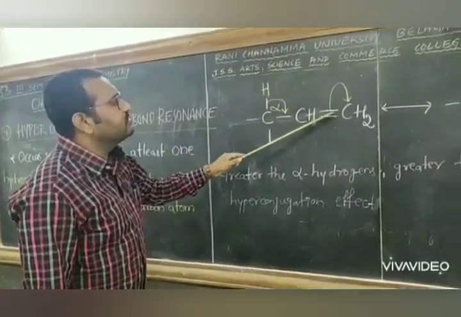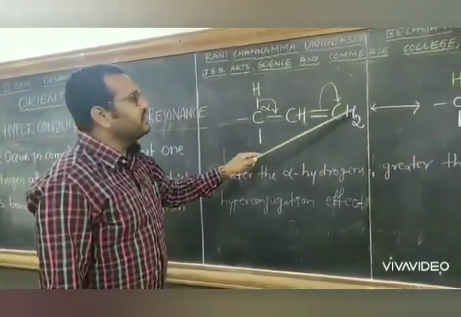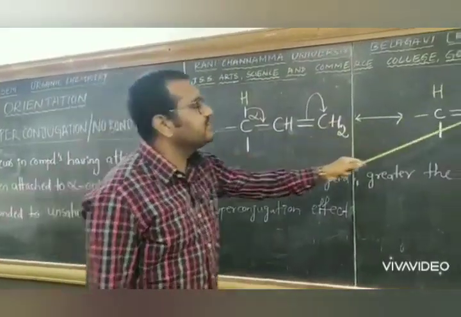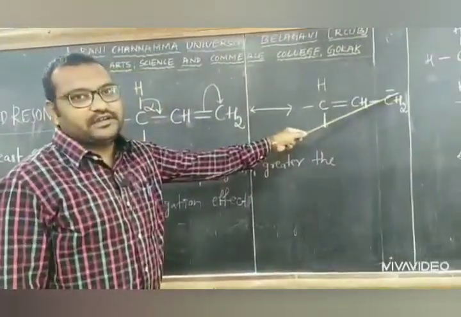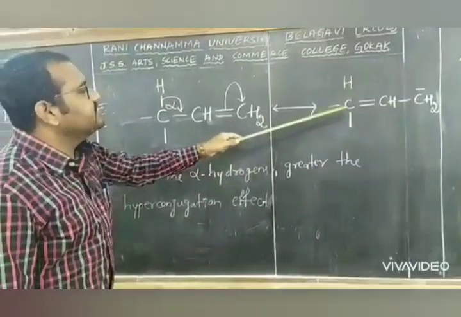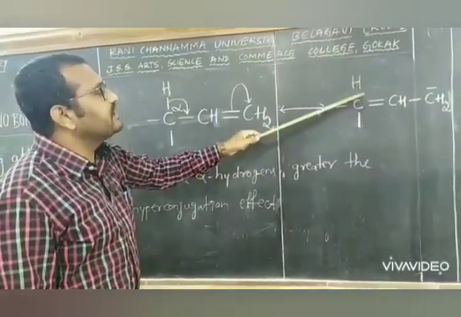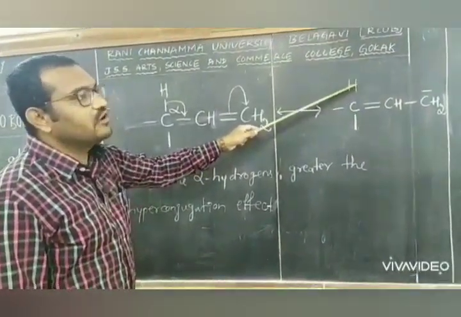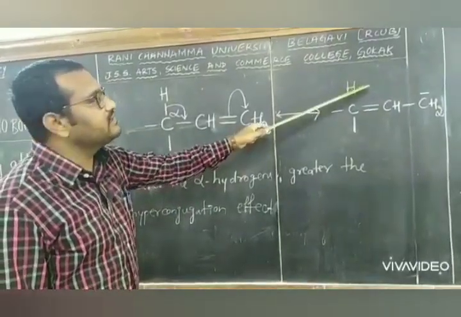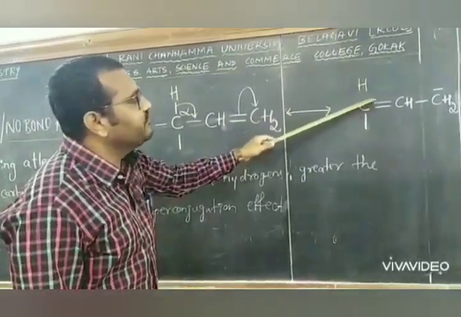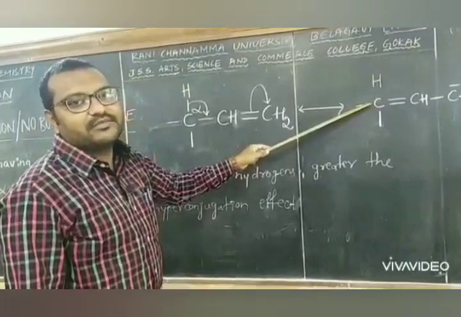and it will undergo resonance, wherein the terminal carbon atom acquires negative charge. Here we can see there is no bond between this carbon and hydrogen, hence it is called no bond resonance, and this hydrogen will be in the vicinity of this alpha carbon atom.